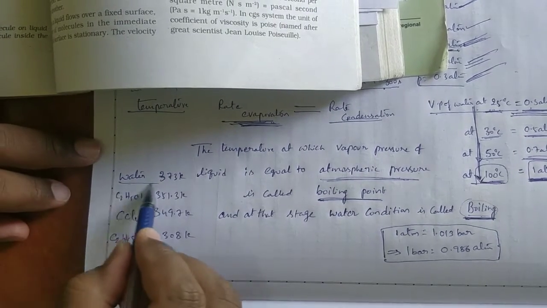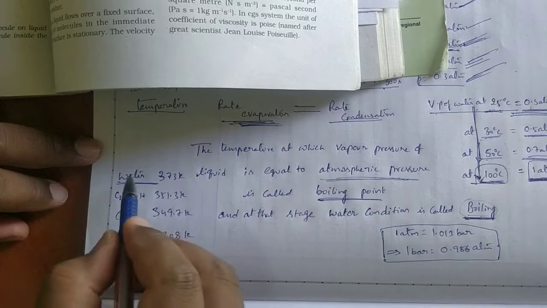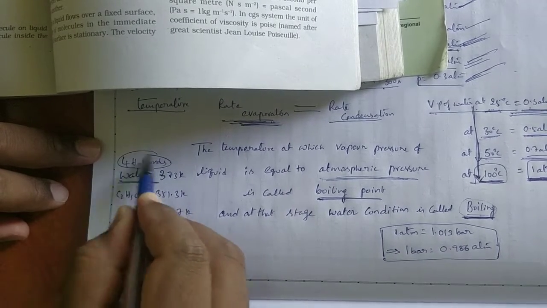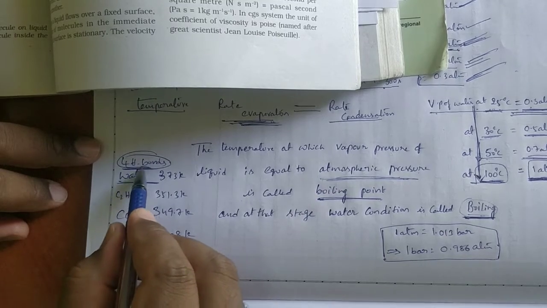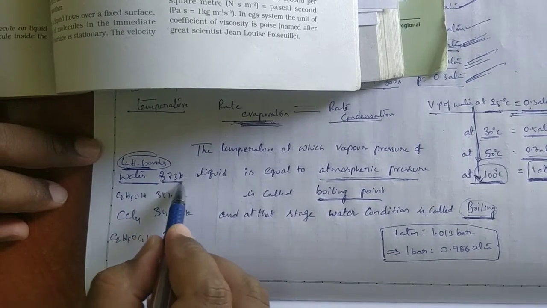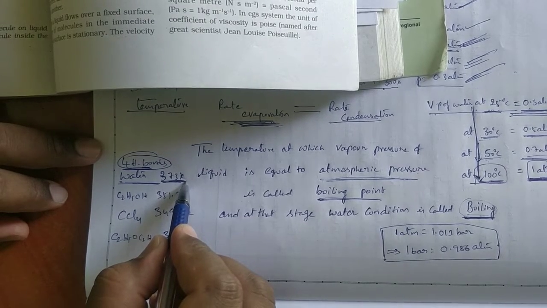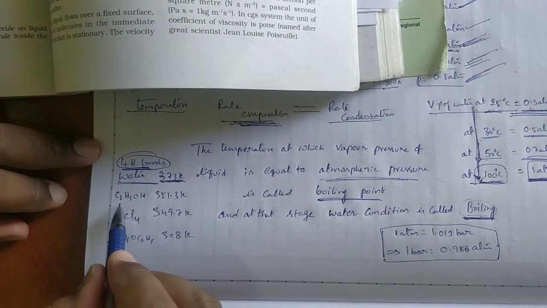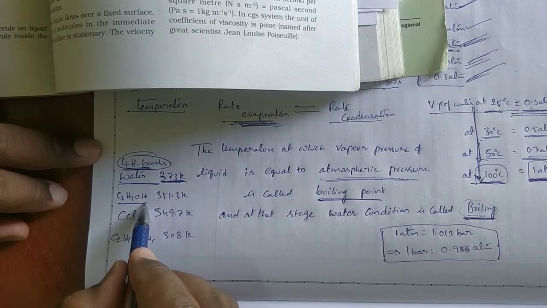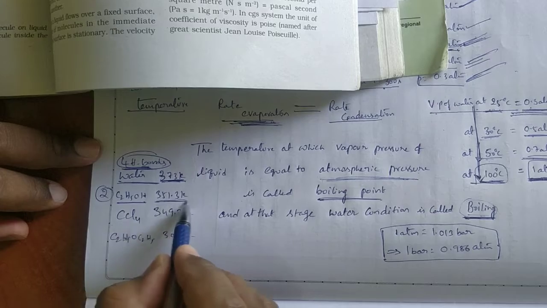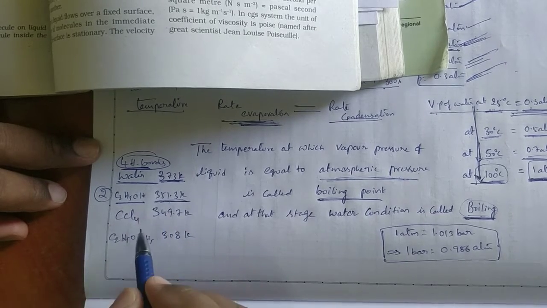Now in water, hydrogen bond is present. 4 hydrogen bonds are present for every molecule of water. So very strong intermolecular forces are present. That's why it has high boiling point. When intermolecular forces are strong, boiling point is also high. Next, C2H5OH also will form hydrogen bonds, but it will form 2 hydrogen bonds only. That's why its boiling point is slightly lower than water.